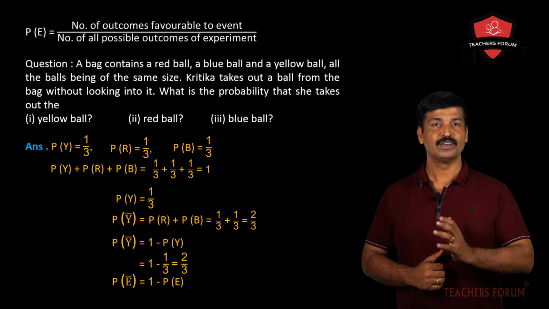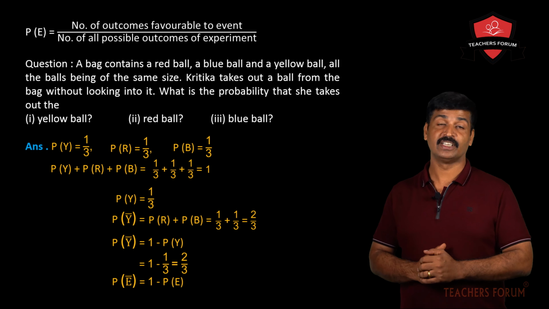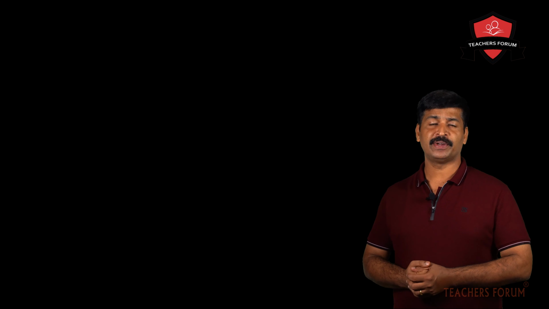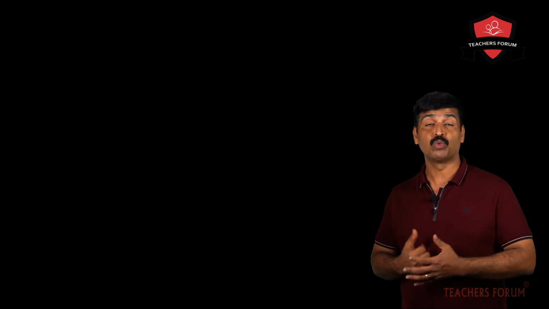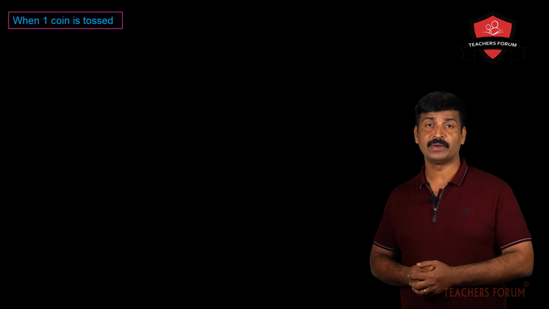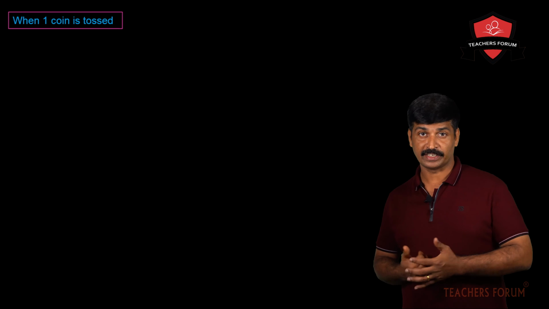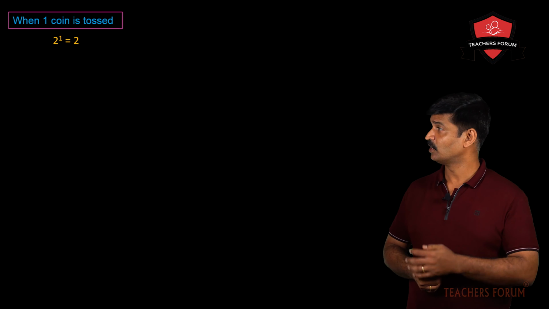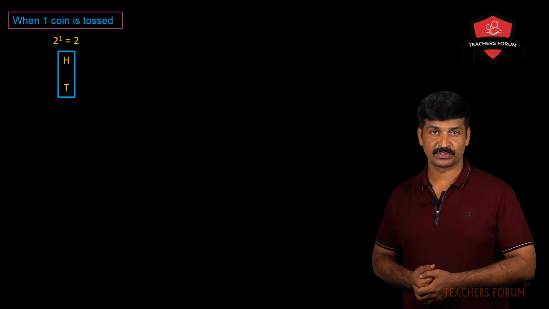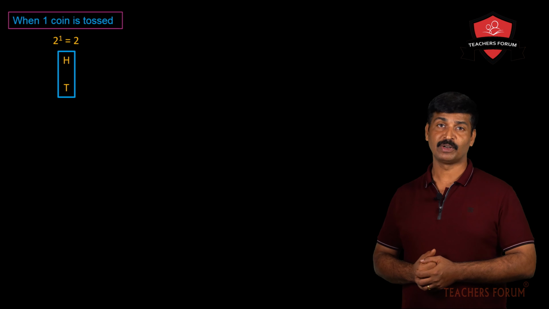Probability of event plus probability of not event equals 1. Now let us discuss the possible outcomes when a single coin is tossed. When a coin is tossed, it can be either a head or a tail. So there are two possible outcomes. How can you get these two possible outcomes?